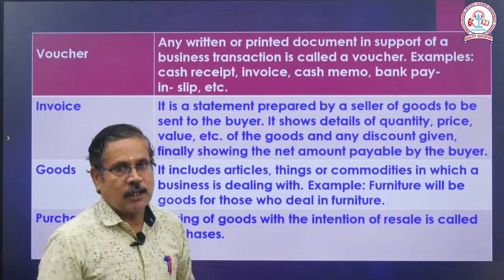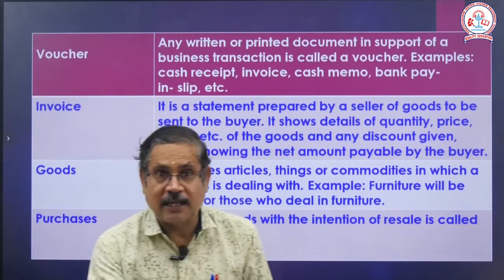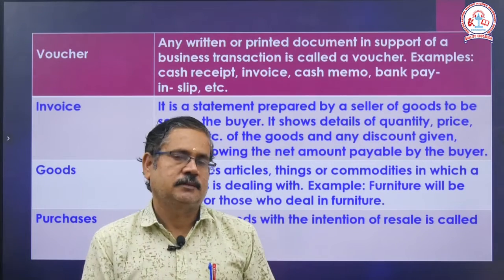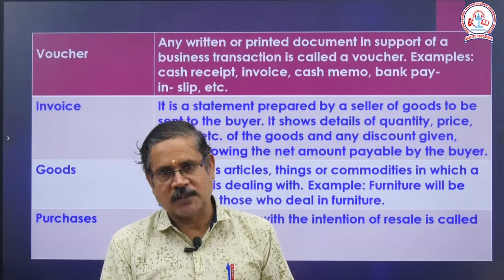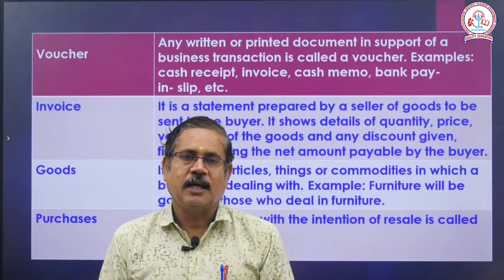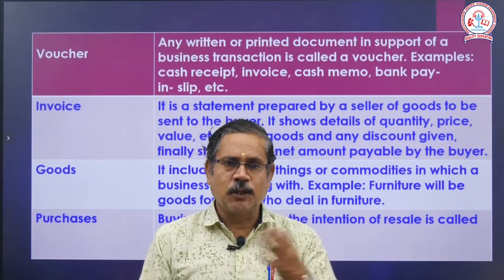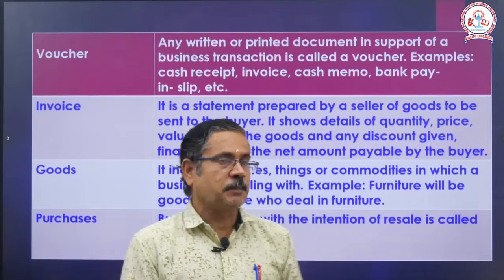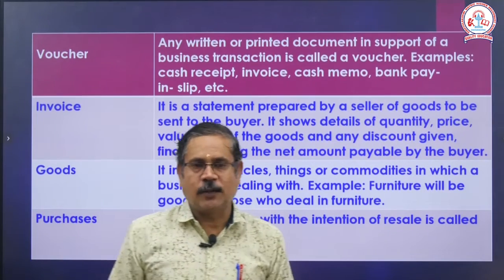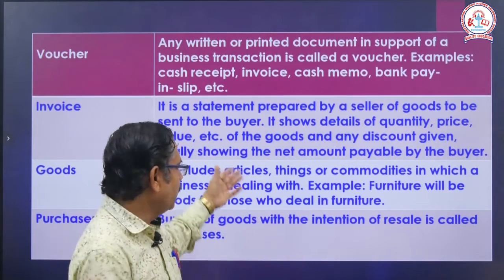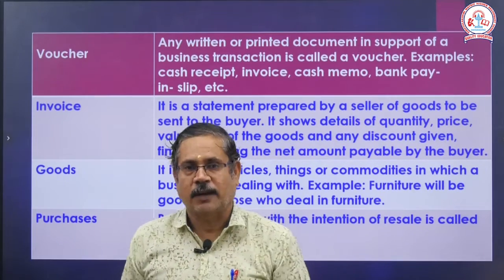Next one, invoice. Invoice is for a credit transaction. It is a statement prepared by the seller for the buyer. It has three copies. One copy he keeps, another copy is given to the purchaser, and the third copy is used for loading, unloading and transportation purposes. If any discount is given, we deduct the discount amount, and the remaining amount is shown as payable or receivable from the buyer's point of view.